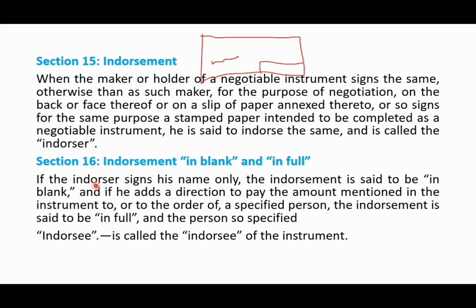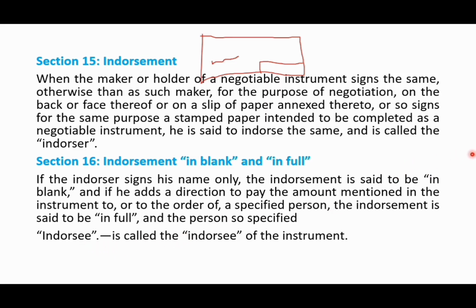So if the endorser, that is the person who makes the signature, signs his name only and doesn't fill in anything like "please, I'm transferring this to so-and-so", with no wording, just a signature, that endorsement is said to be in blank. And if he adds a direction to pay the amount mentioned in the instrument to, or to the order of, a specified person, like "pay to B", that endorsement is said to be in full. The person in whose favor it is made is called the endorsee. This is what you need to understand.